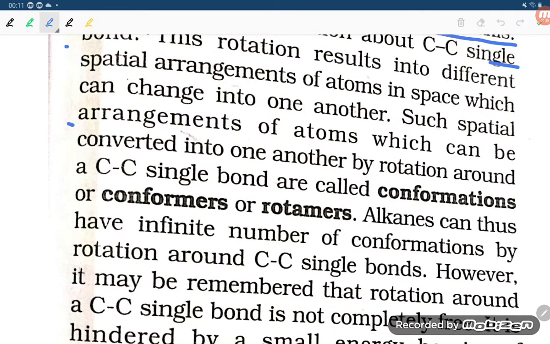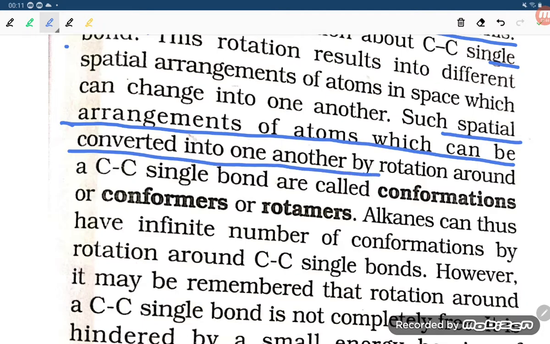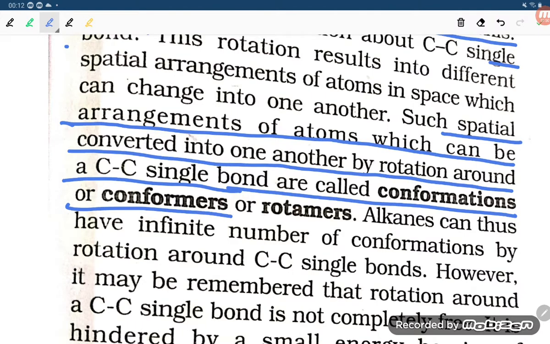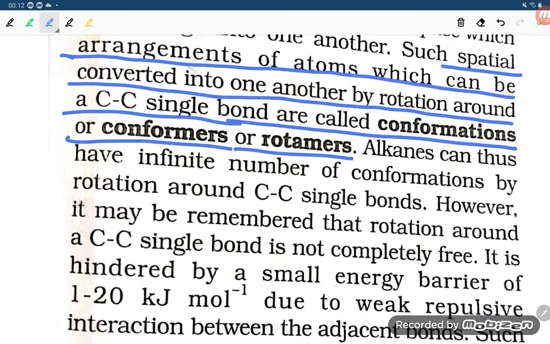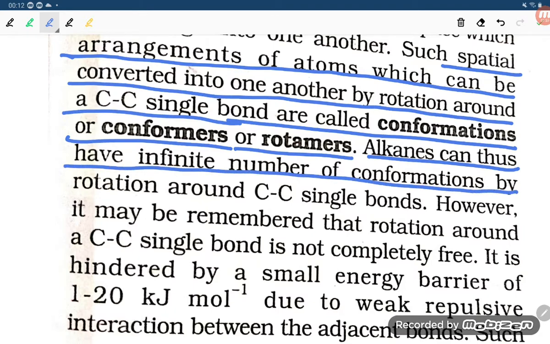The spatial arrangements of atoms, which can be converted into one another by rotation around the C-C single bond, are called conformations, conformers or rotamers. Alkanes can thus have an infinite number of conformations by rotation around the C-C single bond.